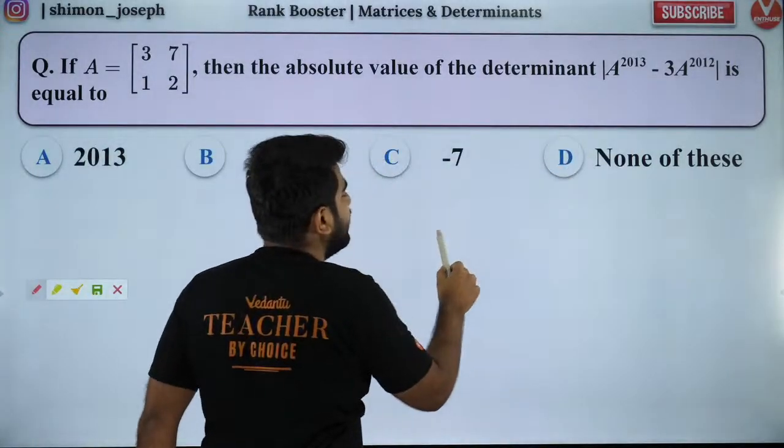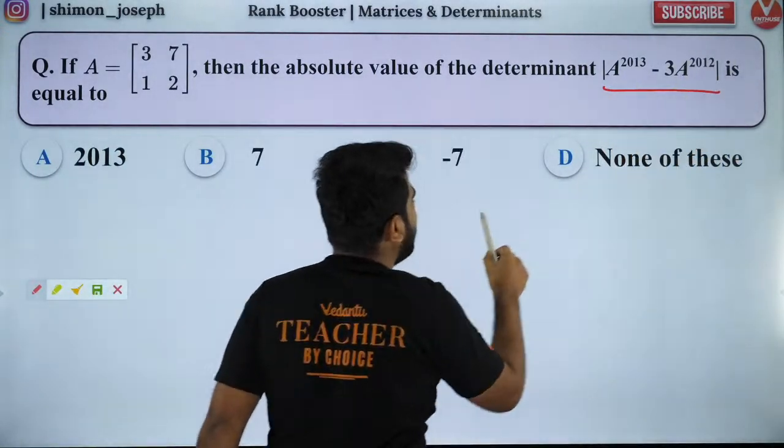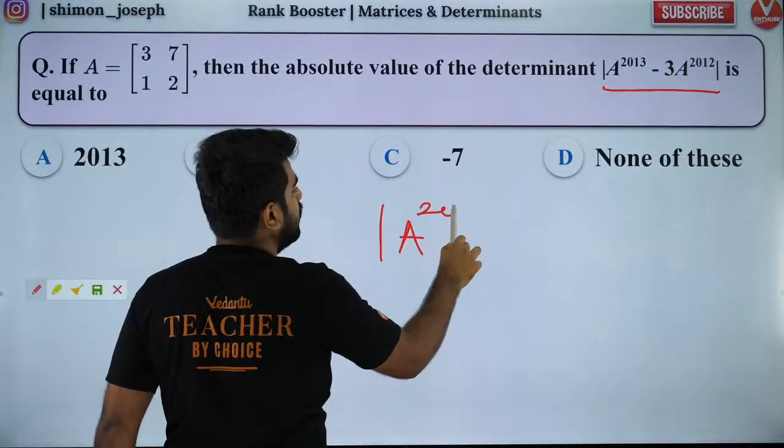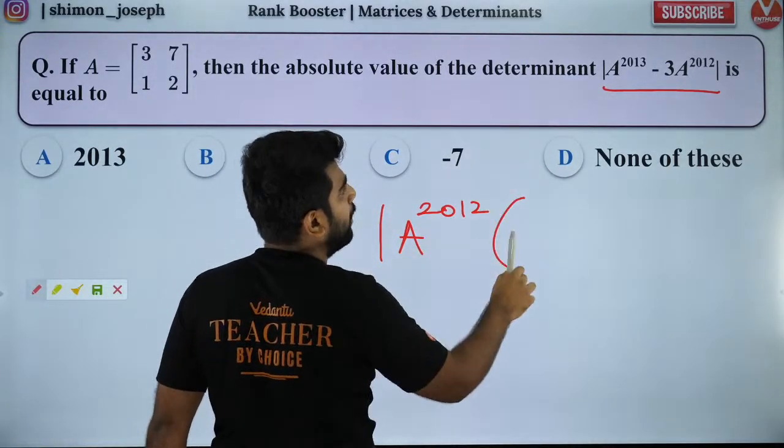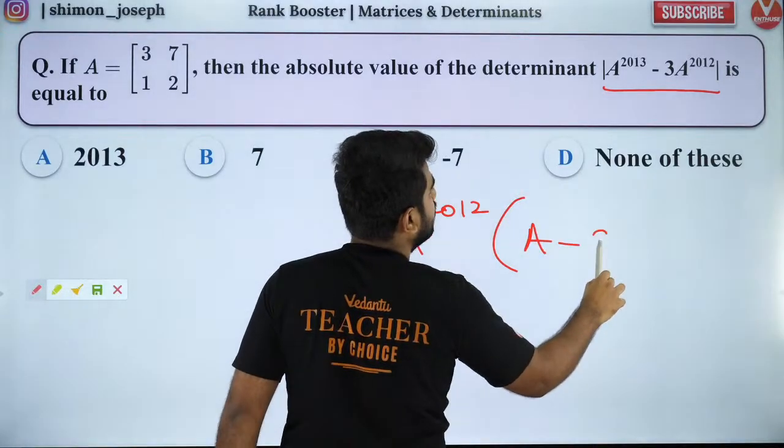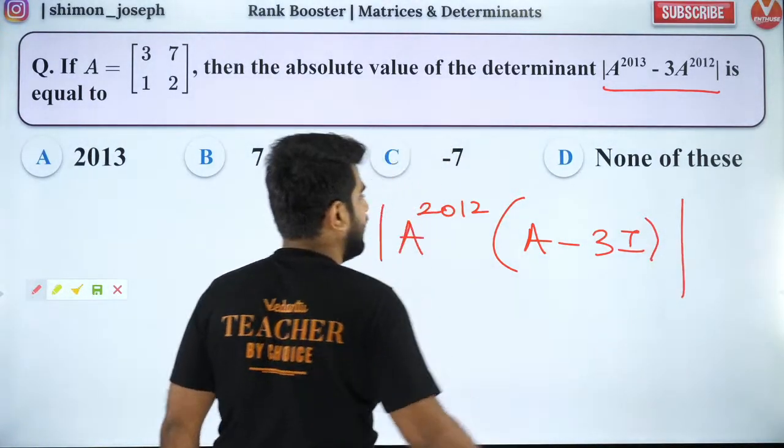See, we want to find the determinant of this value. So can I take a to the power 2012 common? If I take a to the power 2012 common, I will get a minus 3i determinant.